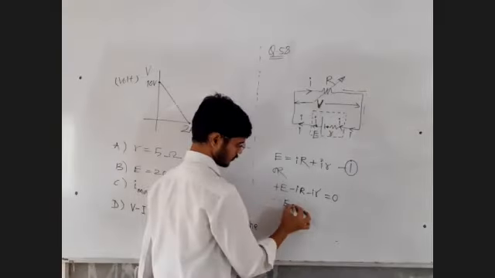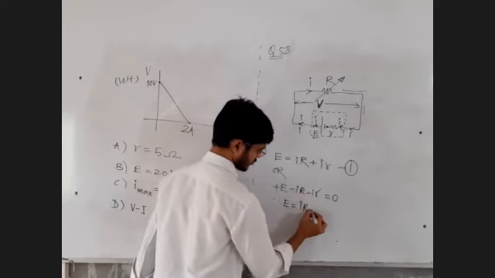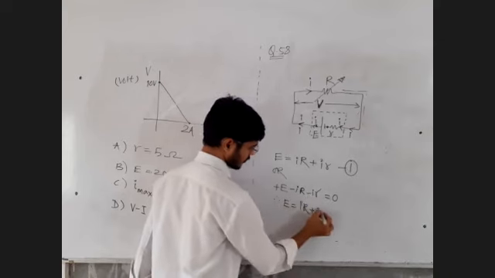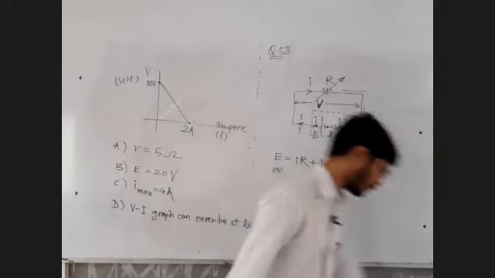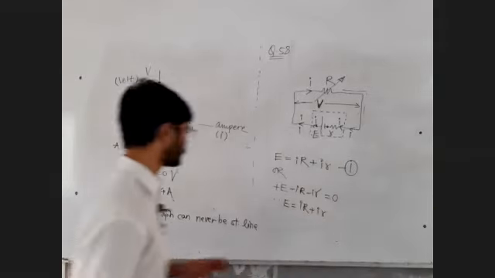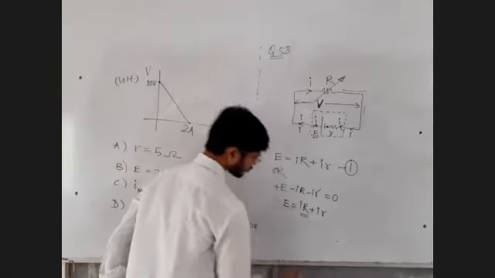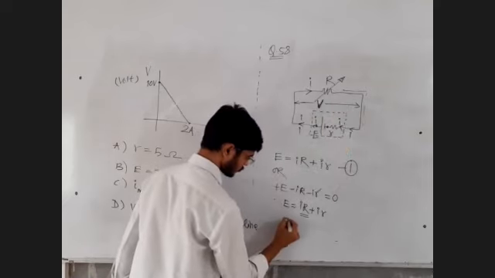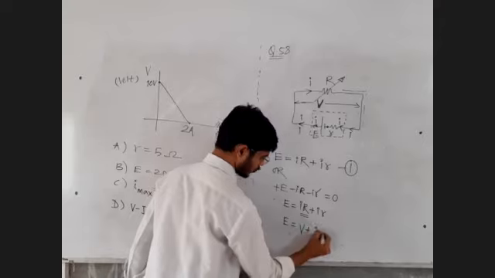This E is equal to this Ir on the right hand side, this IR on the right hand side, but minus will become plus. I into bracket R plus r, or IR plus Ir. E is equal to IR plus Ir. Fine. Now, what is this? This is the voltage across the resistor. Okay. Plus I into r.